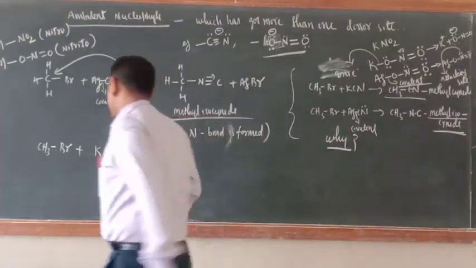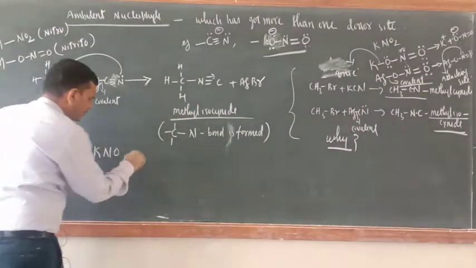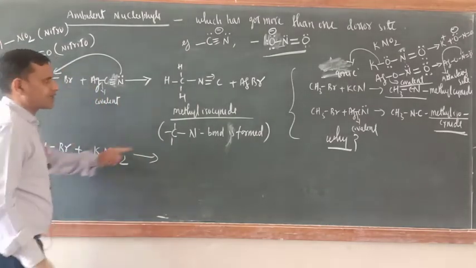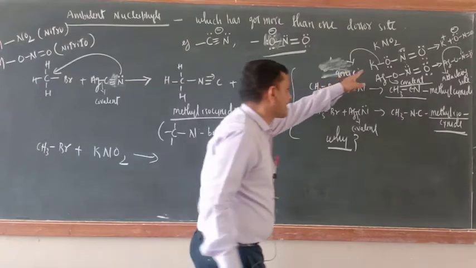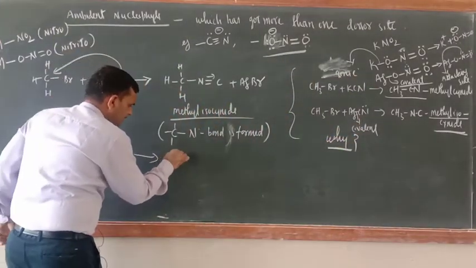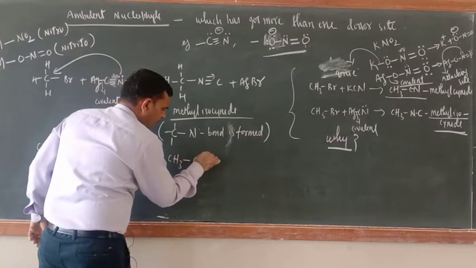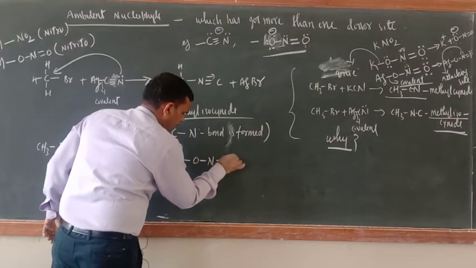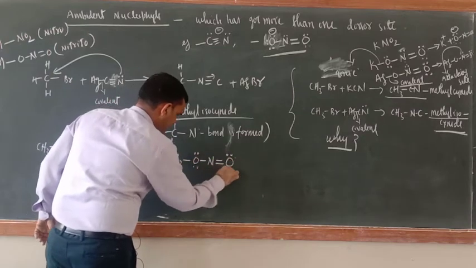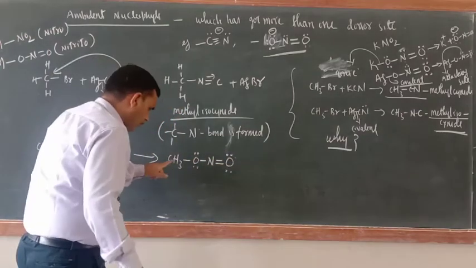Now just see here, CH3Br plus KNO2. So here a very simple thing is there. Now which compound will you have? The structure is that one only. So now here the compound will be CH3-O-N double bond O. Okay. This one and this one. So now what is this one?